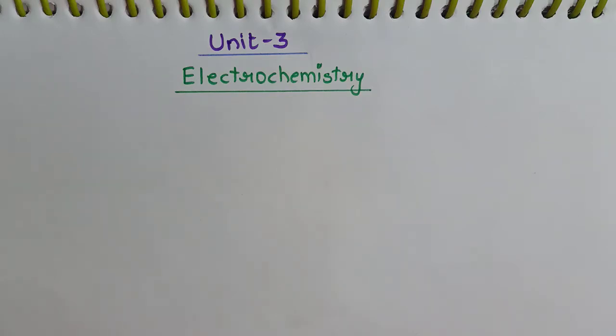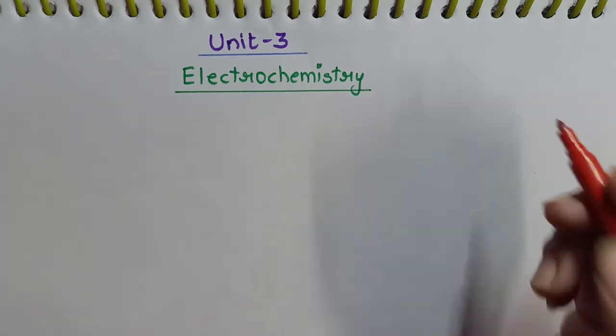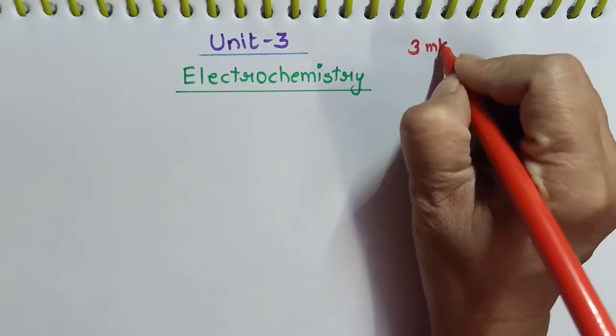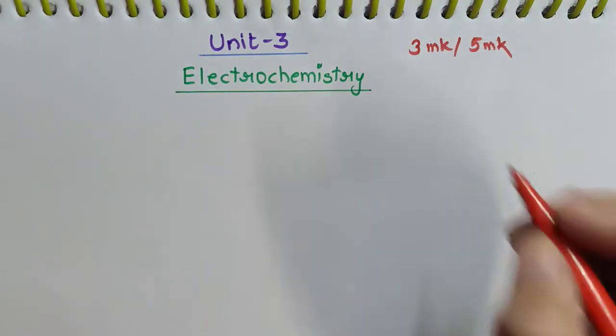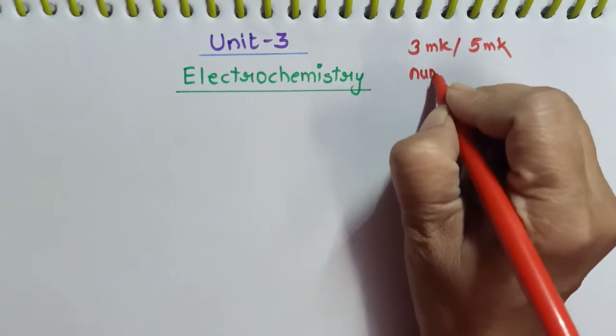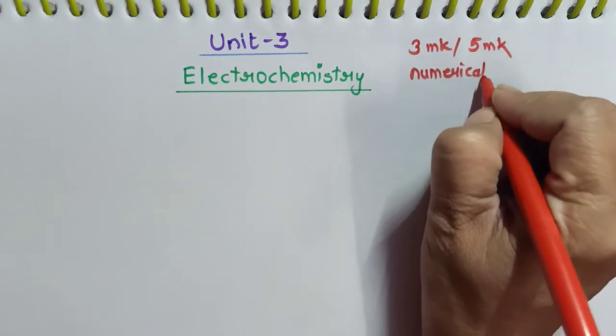Hello dear students. Today we are going to start with the next chapter of physical chemistry, electrochemistry. This is a chapter which requires brushing up of redox concepts from your class 11th. This is one of the main chapters of physical chemistry from which you can get a 3-mark question or a 5-mark question. From this chapter, numericals are asked.